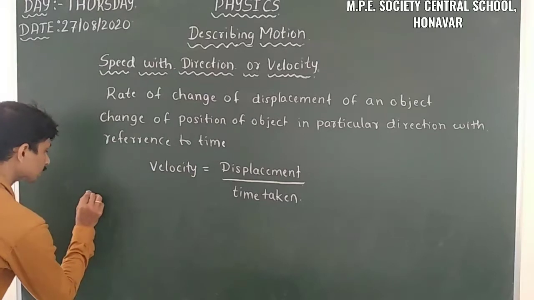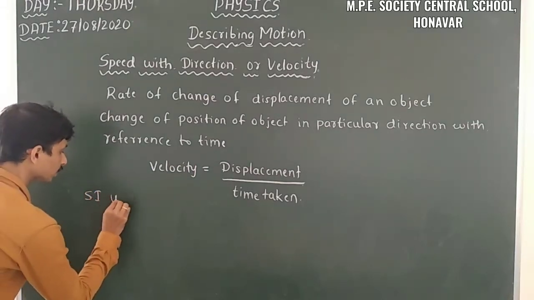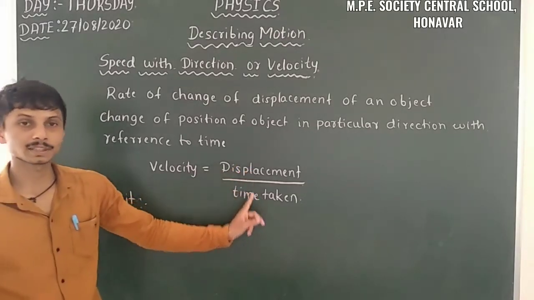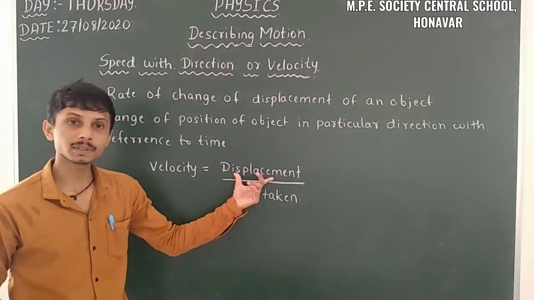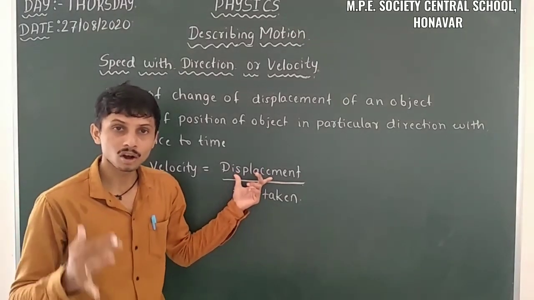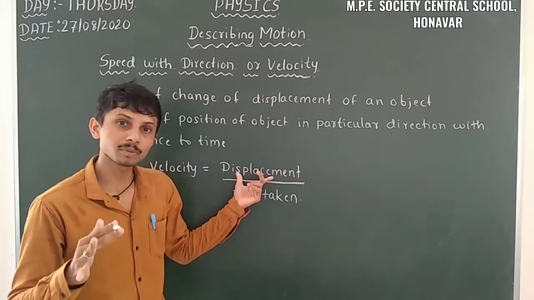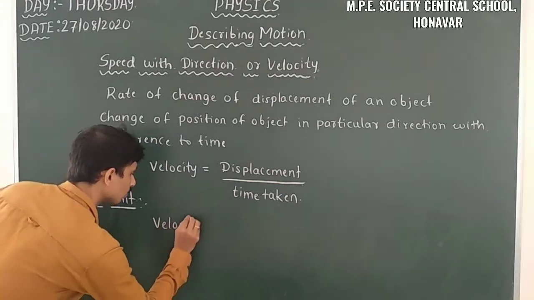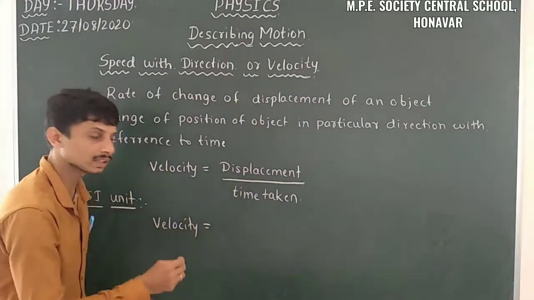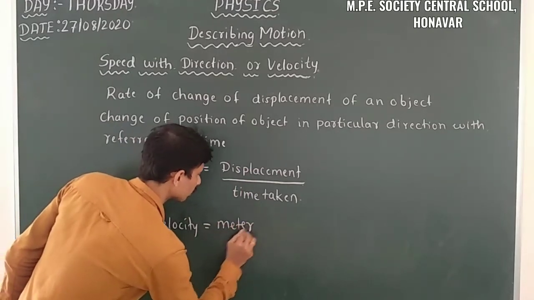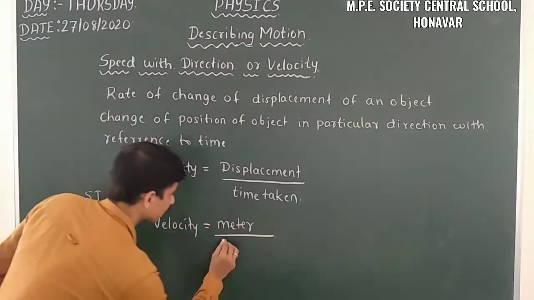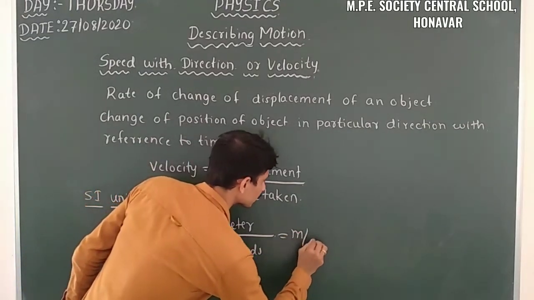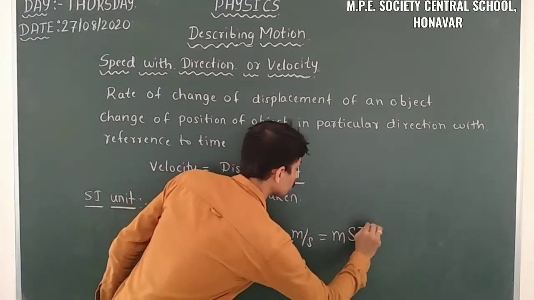So, SI unit. We already know that velocity is equal to displacement by time taken. Displacement means the shortest distance covered by an object, and distance is always measured in meters. So velocity is equal to displacement in meters, divided by time taken in seconds, which is meter per second, or meter second raised to -1.